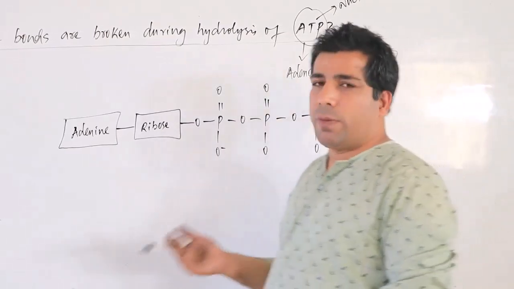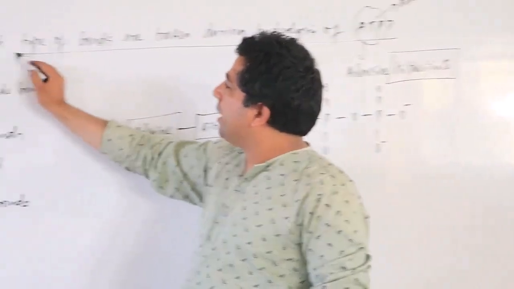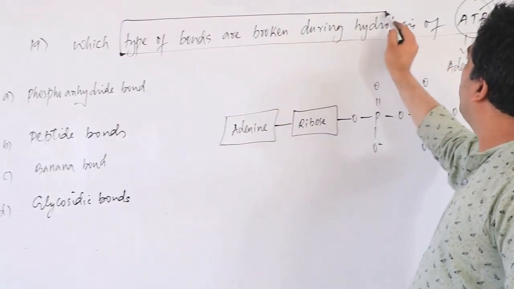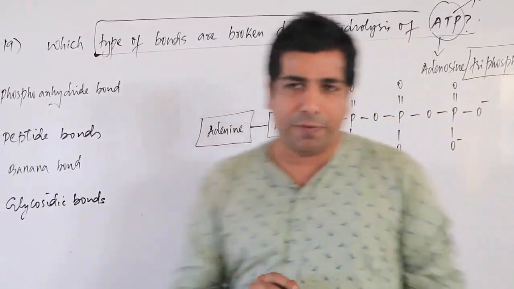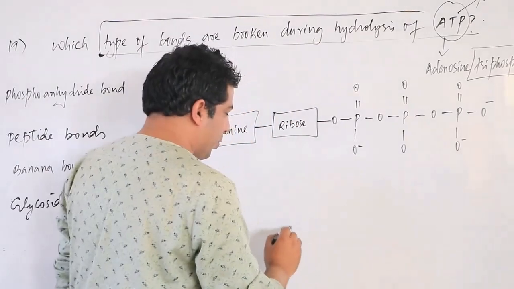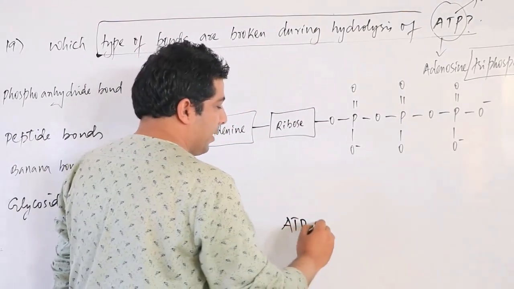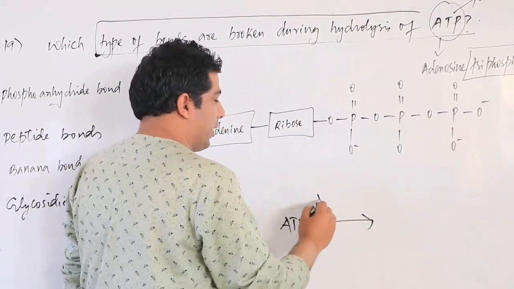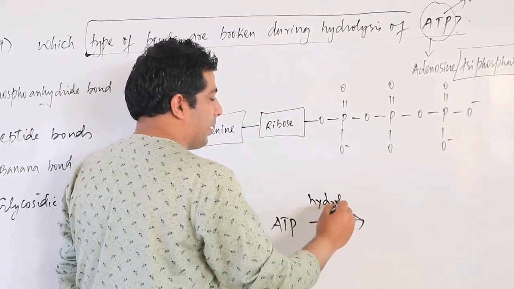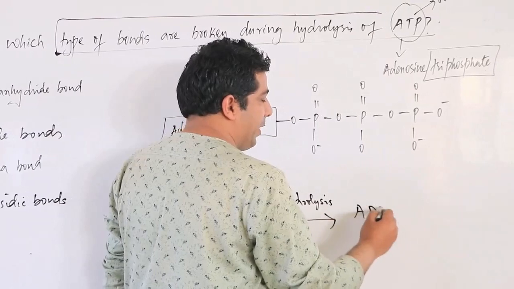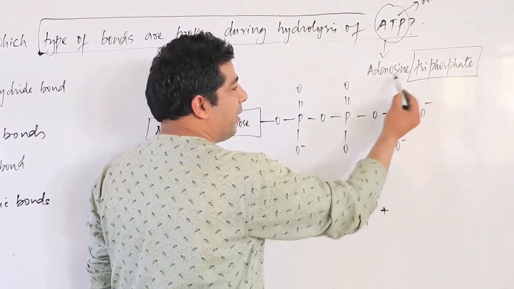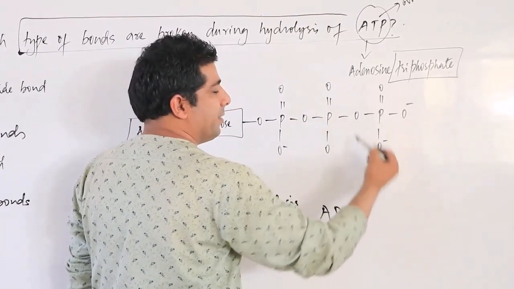So let us come to our point. I have to tell which type of bonds are broken during hydrolysis of ATP. You know, my dear friends, when ATP undergoes hydrolysis, ATP will give me ADP, and 1 phosphate will be released from here.